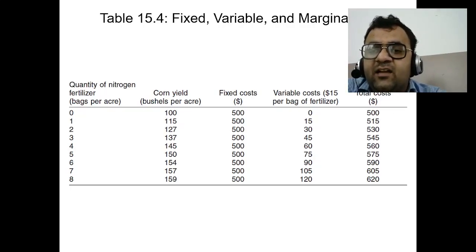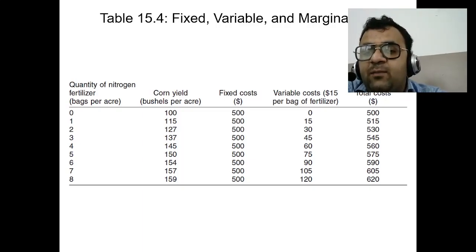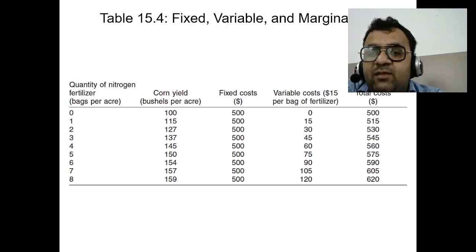Here is a breakdown of fixed, variable, and marginal cost. Fixed cost is a cost that remains the same even if the quantity produced changes. It does not vary with output, for example rent, salary, insurance, and depreciation. Variable cost is the cost that changes with quantity. It varies directly with output, for example raw material, labor, energy, packaging.